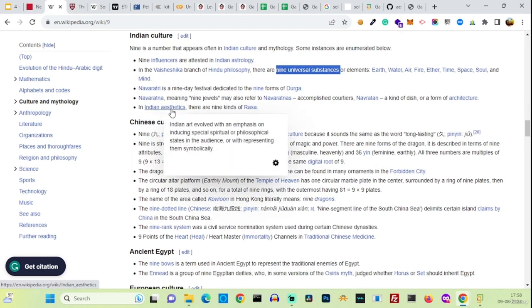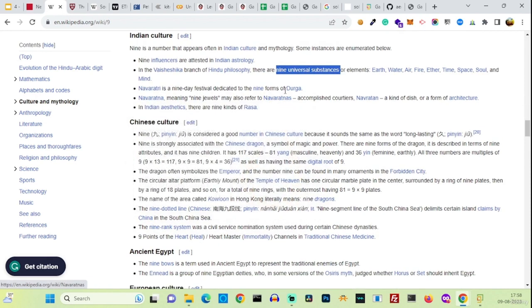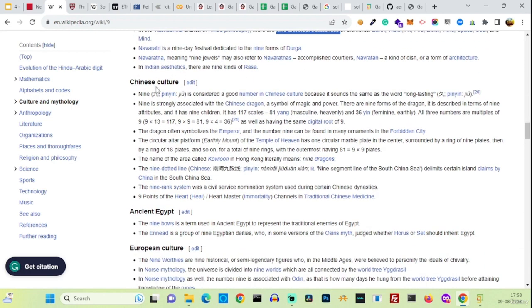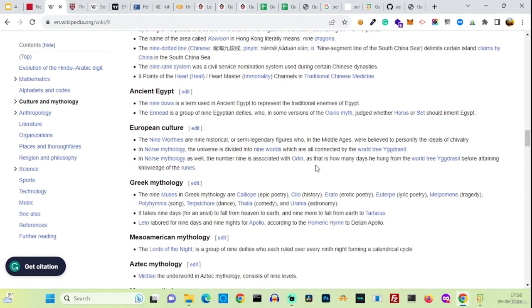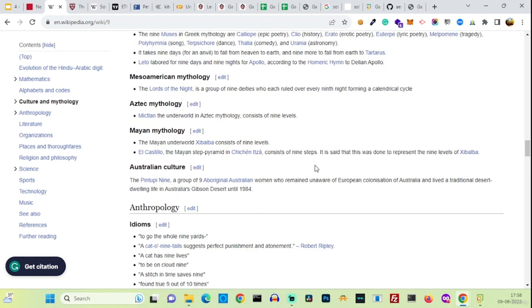There is Navaratri, there is Navaratna, there is the concept of 9 kinds of rasa. In Chinese culture it is also famous. In ancient Egypt there are 9 types of bows. I did not even know, I am just seeing it while making this presentation. In Norse mythology there are also 9 worlds. If you remember Thor, he has 9 worlds. The number 9 is also associated with Odin. The number 9 is everywhere.